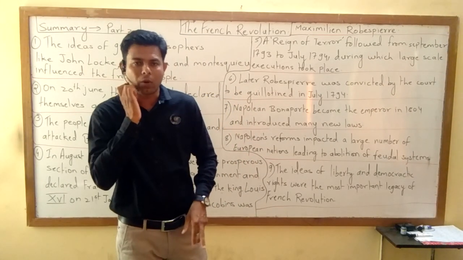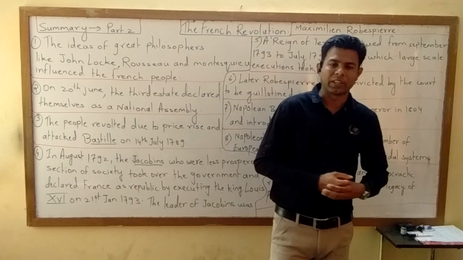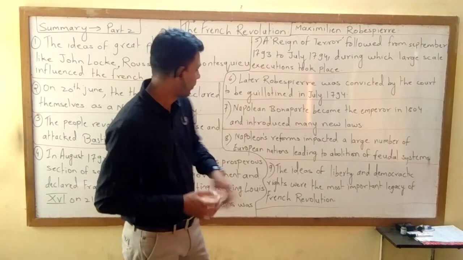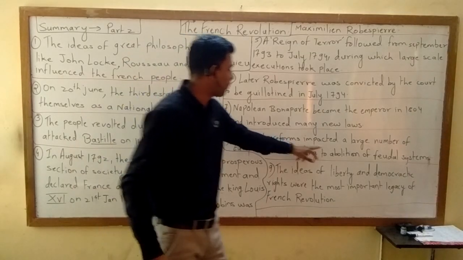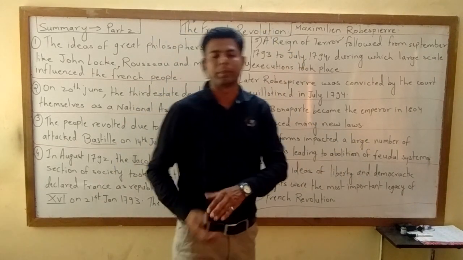In 1804, he decided to improve the conditions of France and to bring it to a height of glory. Then Napoleon's reforms impacted a large number of European nations, leading to the abolition of the feudal system.